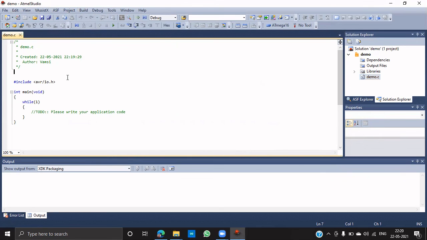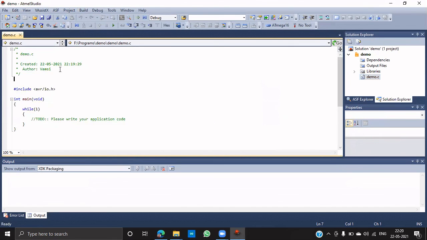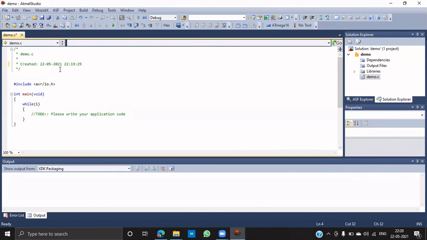Okay, so let's write a basic LED blinking code. This is the header file supported for AVR statements. That means PORT, DDRx, and all these things.